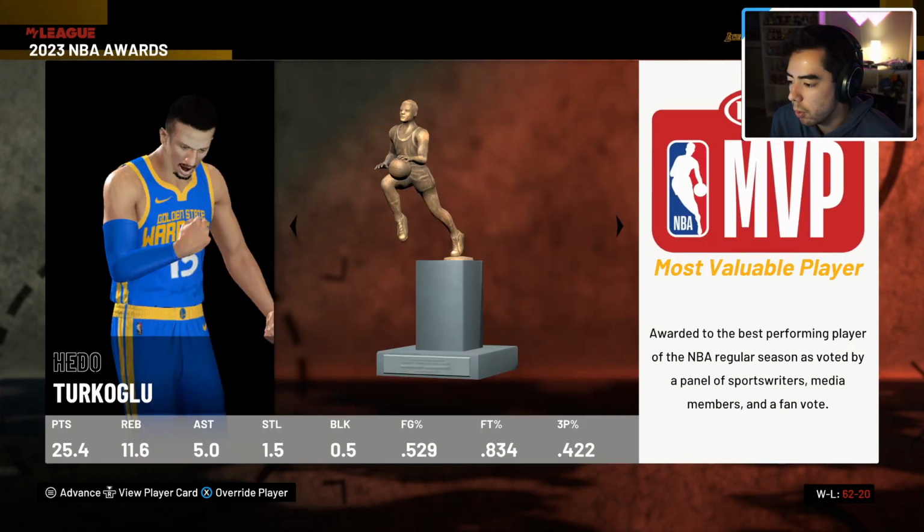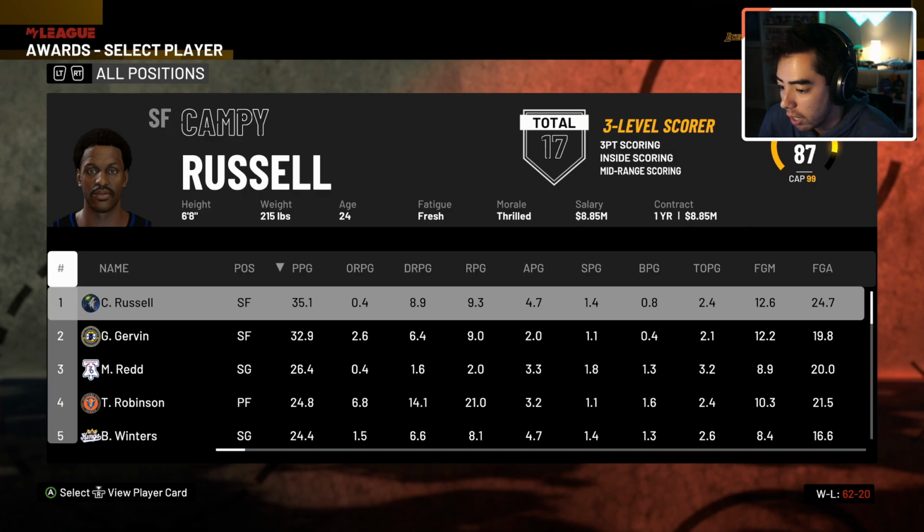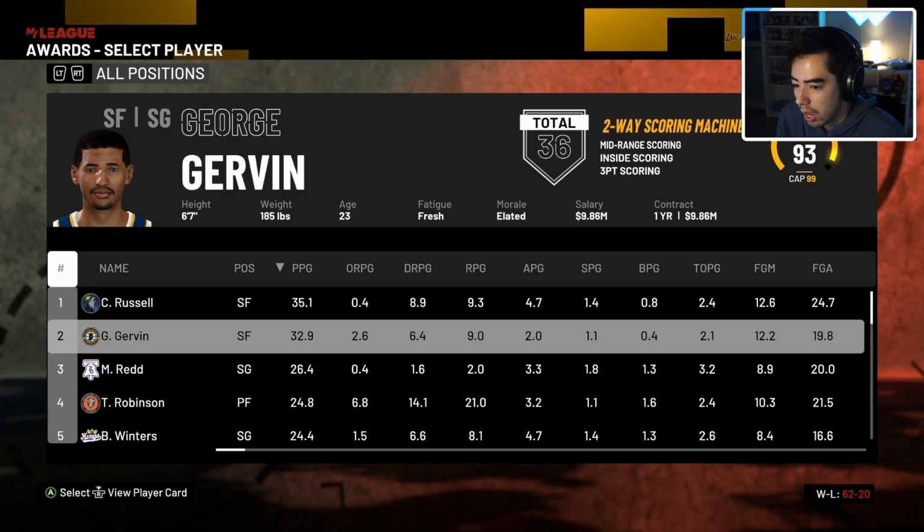The year number 2 is over, and the MVP is Hedo Turkoglu. Wow, not gonna lie, that was actually a big surprise. I actually went into Override Player to see how the heck he won it, and I guess Golden State probably just has a really good record because Campy Russell put up 35, 9, and almost 5 a game. George Irvin put up 33, 9, and 2.